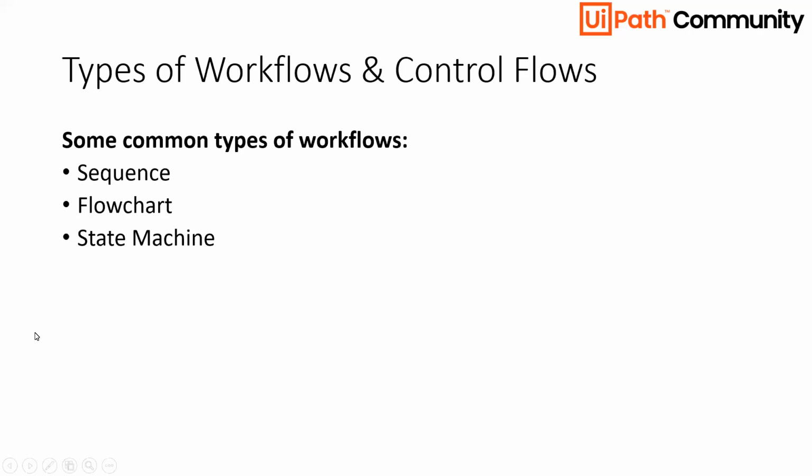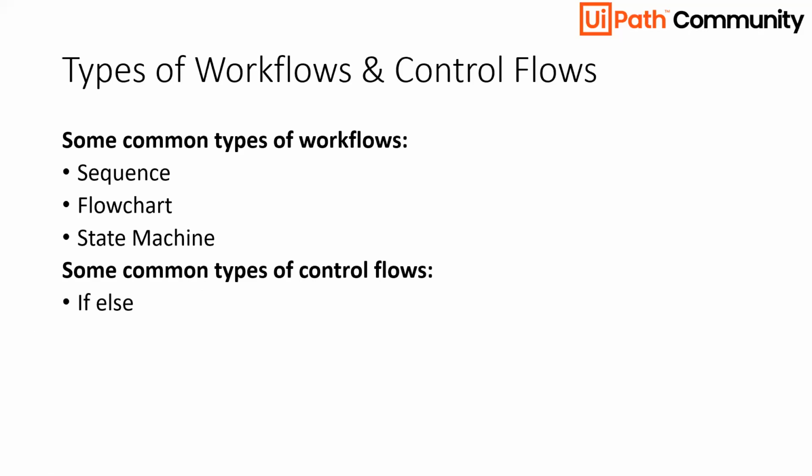Now we are going to see some common types of control flows. The first one is if else. As I already explained, if my age is greater than 18, then I want to show the user that form. If not, then I will show him a message, you are not a valid candidate.